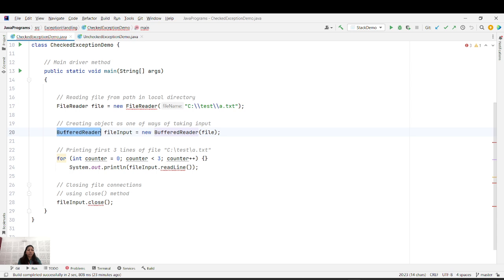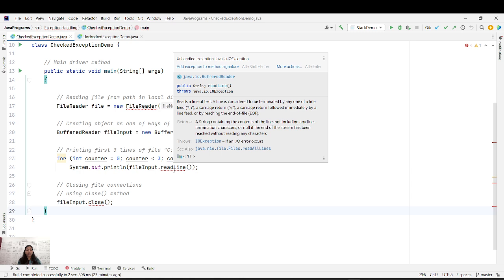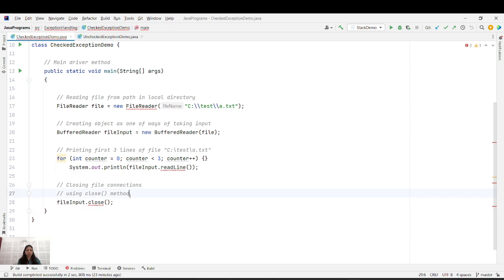After that, in the BufferedReader, I'm taking that file and reading the lines from that file. For that I have used file input dot readLine. Again, I'm reading the line. So the compiler thinks that if that file is not there, how are you going to read it line by line. So there will come a checked exception, the unhandled exception java.io.IOException.